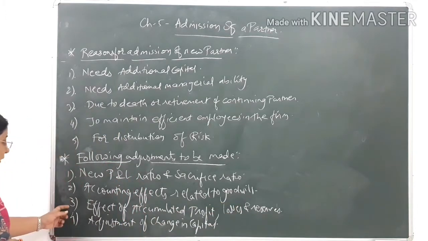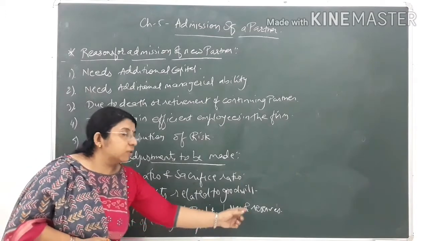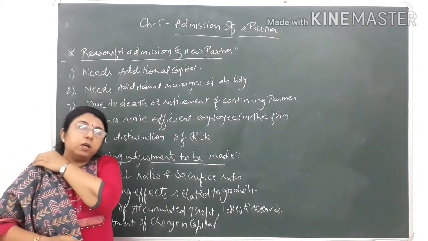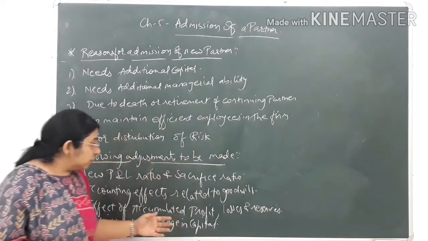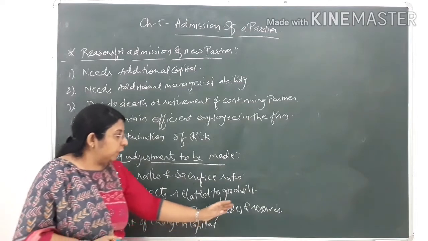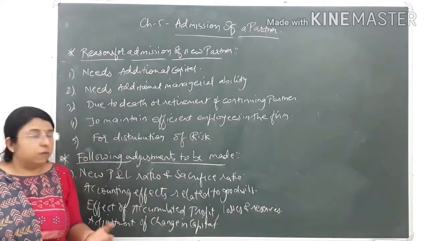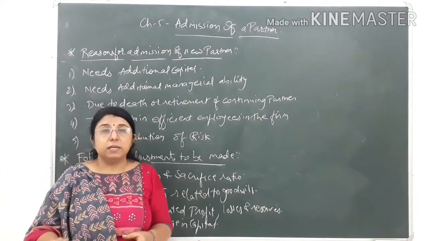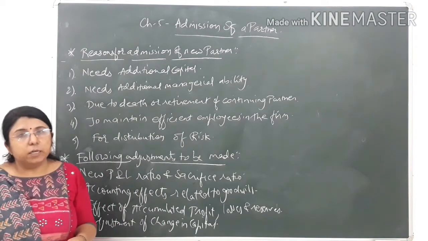The next point is the effect of accumulated profits, losses and reserves. Before the admission of the new partner, the existing partners have made certain reserves, such as capital reserve, workmen's compensation fund, or P&L account credit balance, that is accumulated profit, and advertisement expense account, that is accumulated loss.